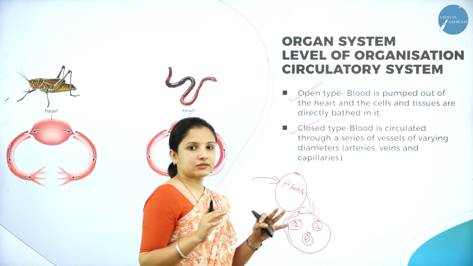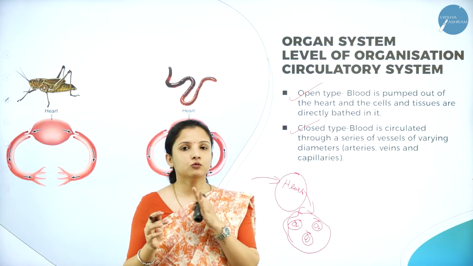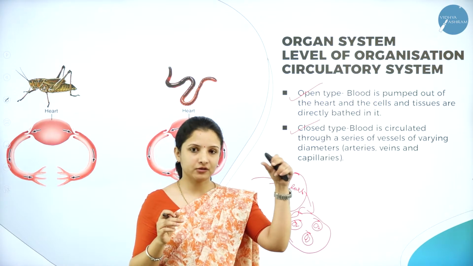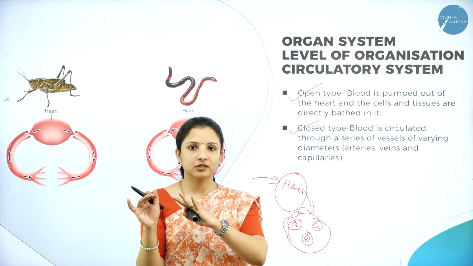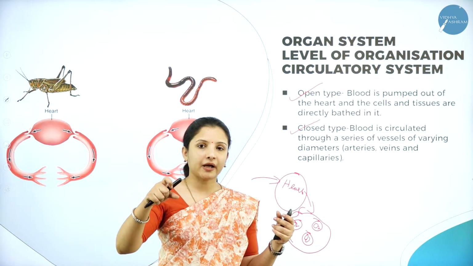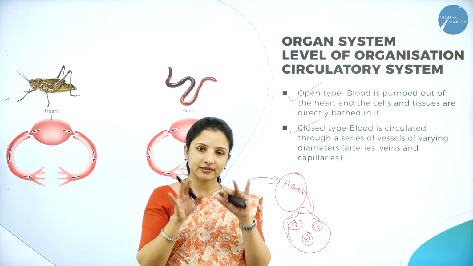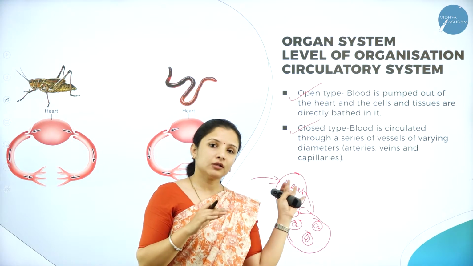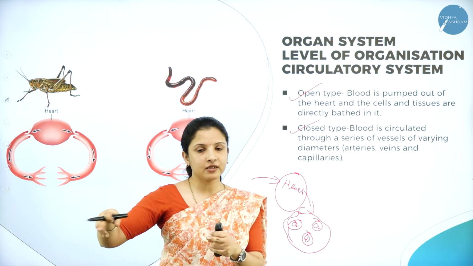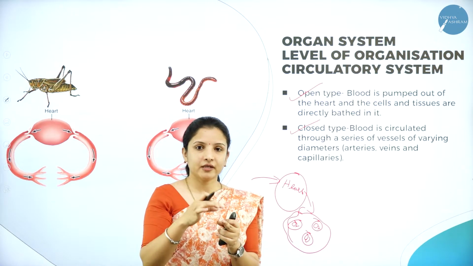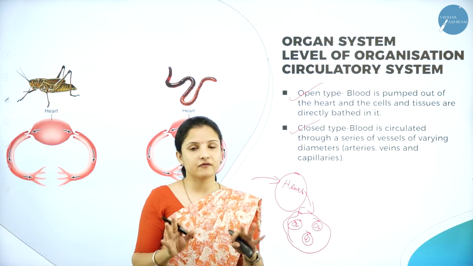Say for example, to make it easy for you to understand, you have a garden. In the garden, you want to water the plants. So first you'll turn on the pipe and then you have different patches of garden, three flower beds. Just through one pipe, you pass the water and just sprinkle the water. All the plants will bathe just like that in the water, right? Now what you do is from that single pipe, make three different connections to the flower beds. It'll act like a vein, wherein that water will just flow through those flower beds itself. It will not drench the whole three flower beds.